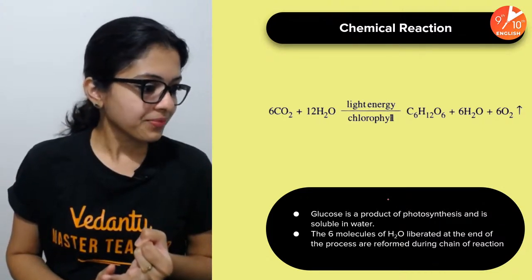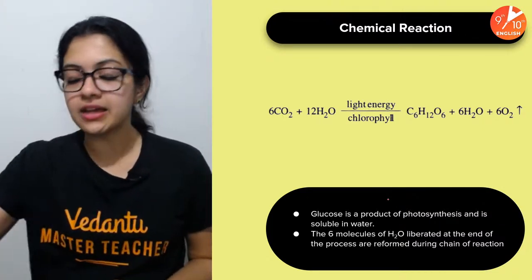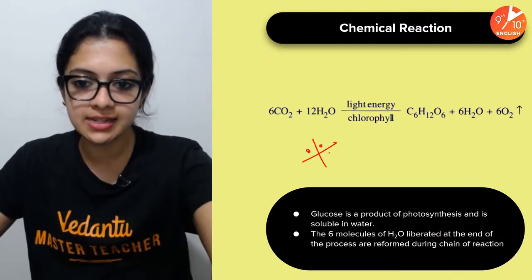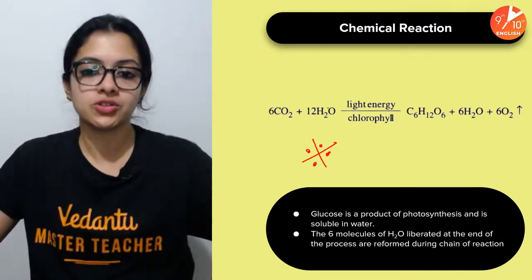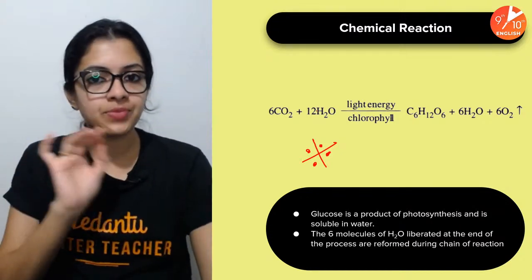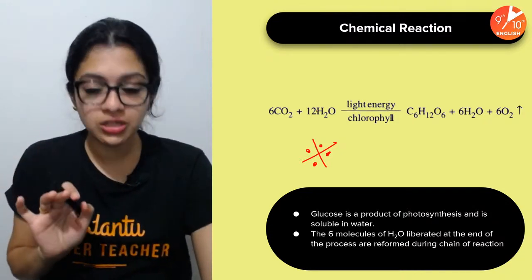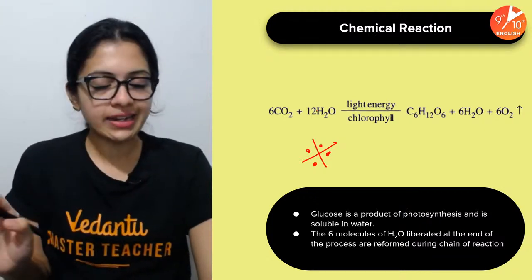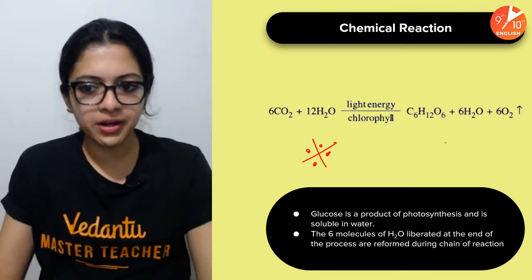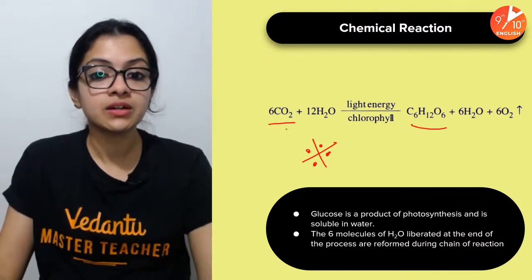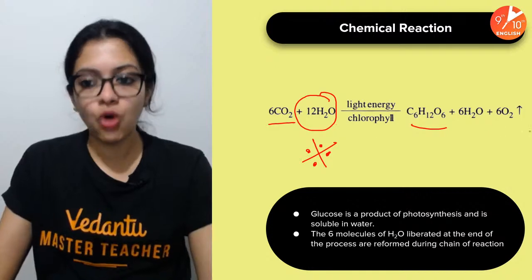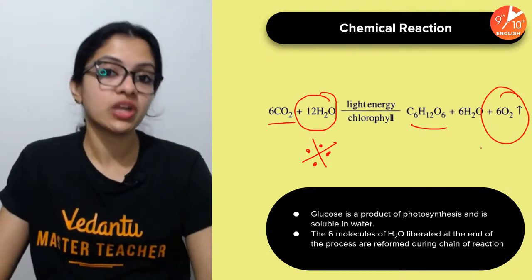So this is the chemical reaction. Now, children, this equation, as far as your board exams are concerned, is super duper important because it can come for a full 1 mark. If you don't know the balanced version of this equation, you're going to unnecessarily lose that 1 full mark. So glucose is a product, as you know, and it comes from the carbon dioxide. You know that also, right? And it's from the water that oxygen would be generated.